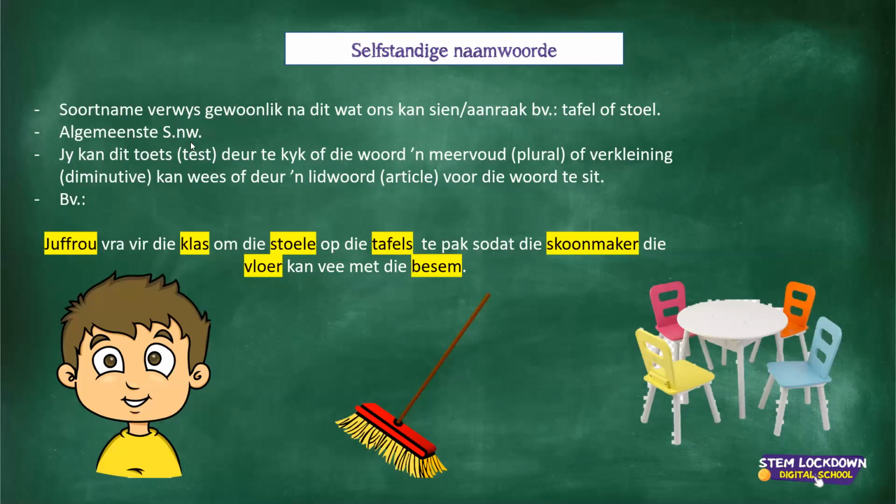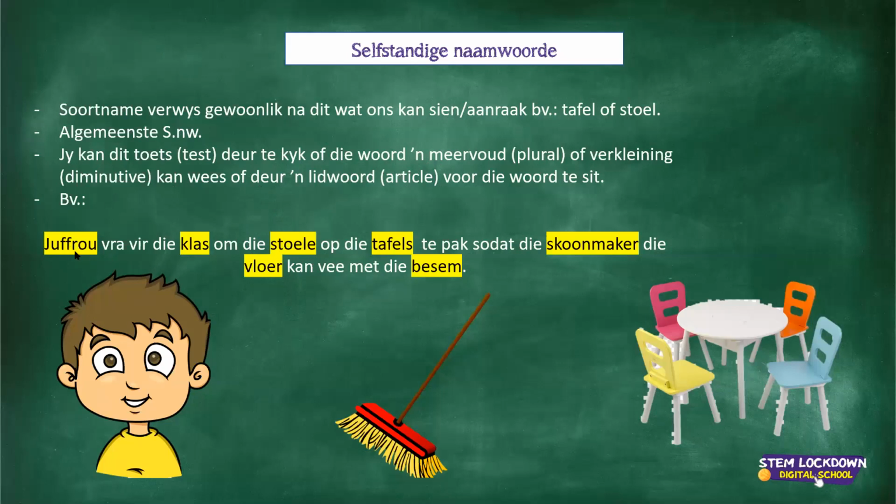Jy kan 'n toets doen deur te kyk of die woord 'n meervoud, or diminutive, or an article can be used with it. Now, we're only going to get to articles later when we do woordsoorte in Afrikaans. But let me quickly tell you, a lidwoord in English is an article, and we only have two in Afrikaans, die en 'n. So die en 'n are my two lidwoorde in Afrikaans. And it will always stand in front of the selfstandige naamwoord. Look here, die is the article, stoele is the selfstandige naamwoord.